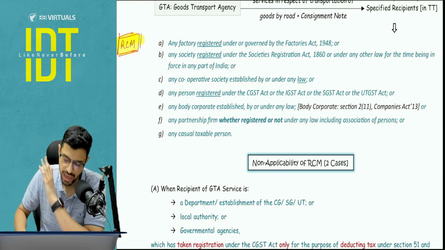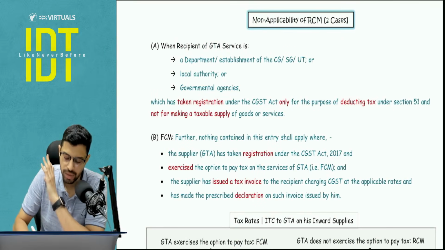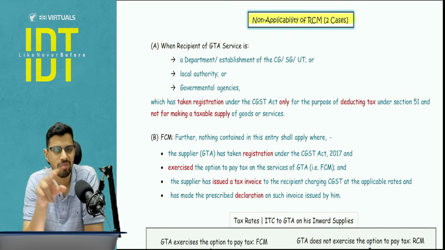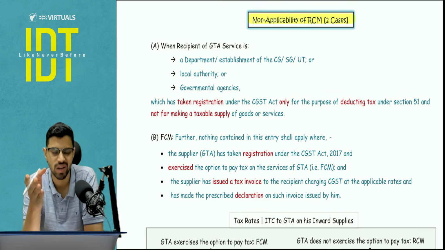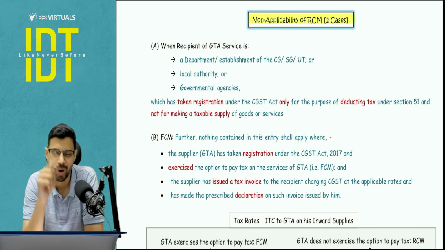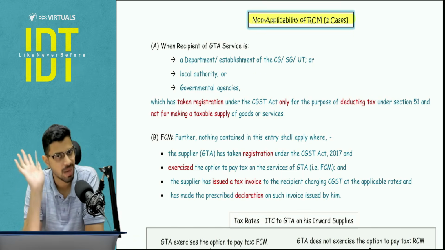Now let's proceed ahead. Two cases of non-applicability of reverse charge mechanism. Many people think that when I'm saying non-applicability of RCM, it means there is no GST. No. I'm saying non-applicability of RCM means FCM will apply. Analysis of whether GST will apply or not will happen in chapter number 4, not in chapter number 2.